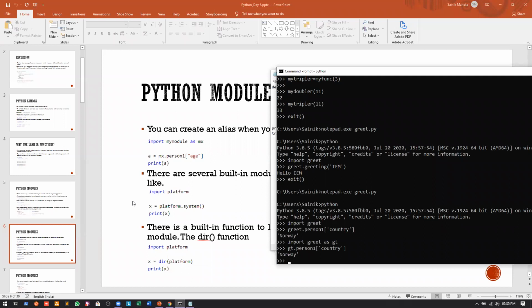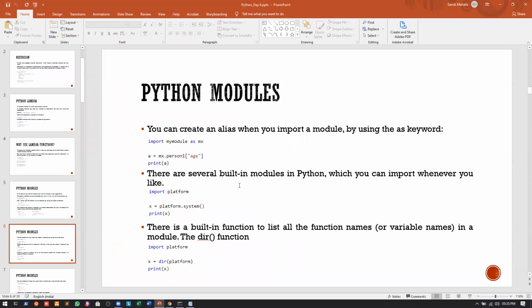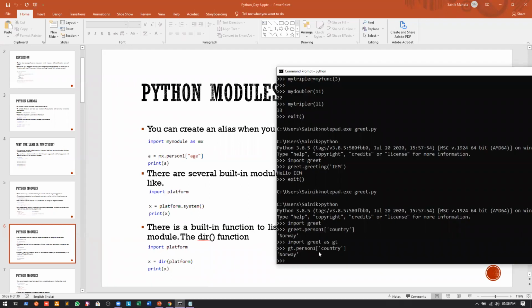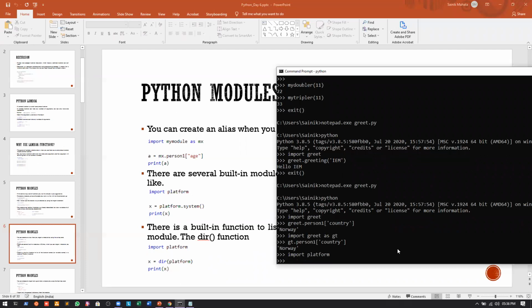Okay, now there are several inbuilt modules in Python as well, which you can import whenever you like. So there is a module called platform. Let us see what platform does. If I write import platform, these are the inbuilt ones. Till now we have seen how we can create our own modules, but there are some inbuilt modules inside Python as well. Platform is such a module. So if I import platform, it will be imported.